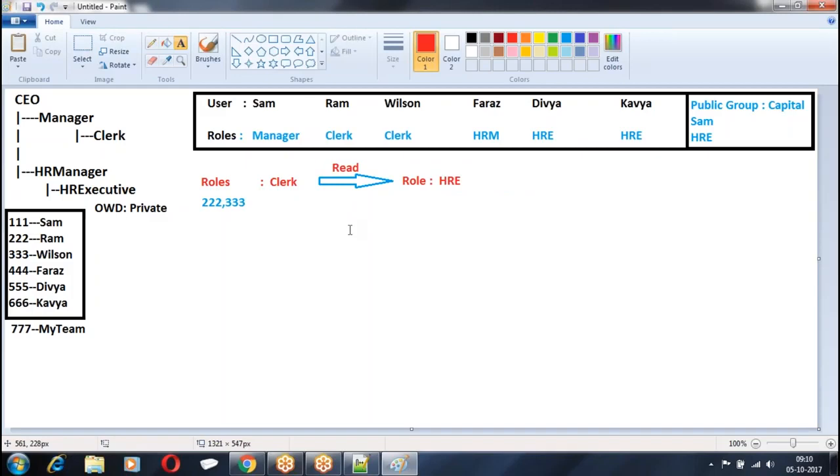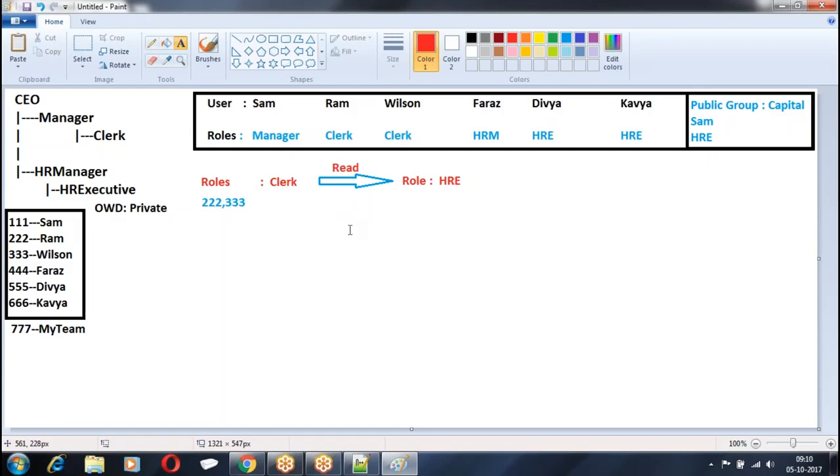Who has the role of clerk? Ram and Wilson. Which records are owned by them? 222, 333. They are shared with users who have the role of HR executive.